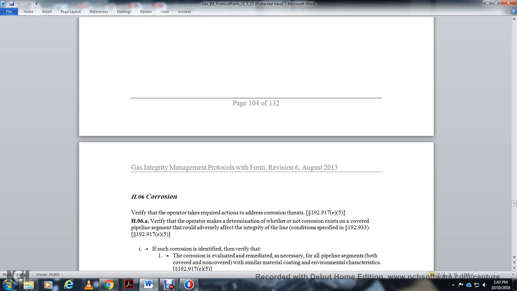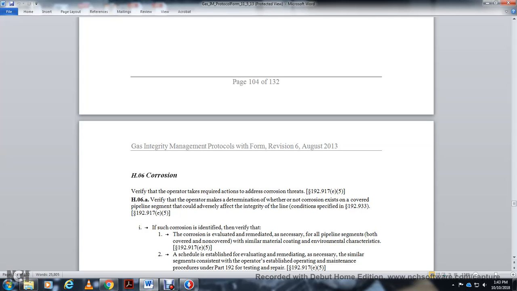HO6 corrosion. Verify the operator take the required action of the current corrosion threats. Verify the operator make the determination whether or not the corrosion exists on the covered pipeline segment that adversely affect the integrity of the line. If the inspection corrosion is identified, the corrosion is evaluated, remediated, and as necessary for all the pipeline segments, both covered and uncovered with similar material coating with environmental characteristics, statute 192.917(e)(5).